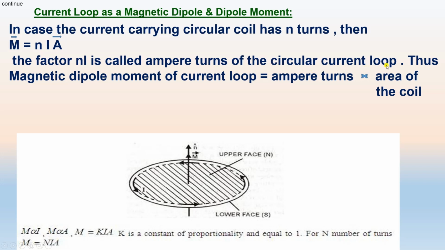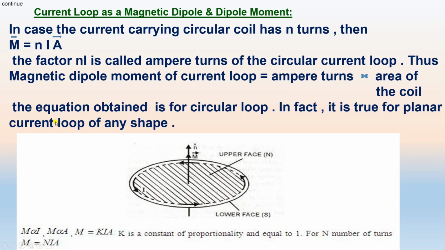Thus, the magnetic dipole moment of the current loop will be equal to the ampere turn NI into the area of the coil. Okay. The equation obtained for the circular loop is in fact true for a planar current loop of any shape.